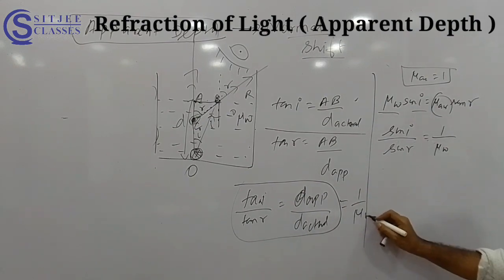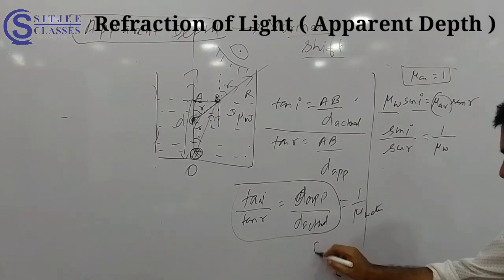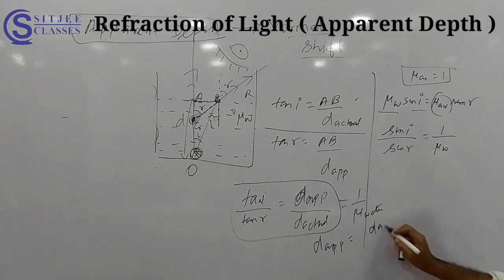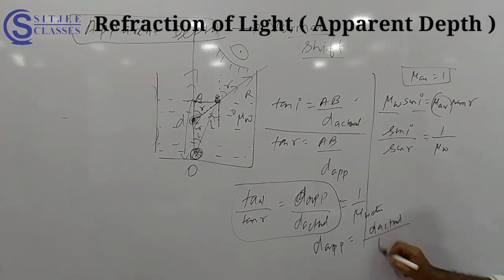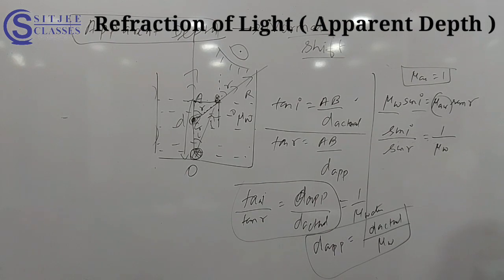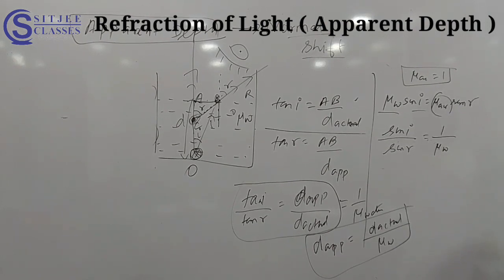Mu of water, or if anything is there, okay, just use mu. Is it clear? No problem. So D apparent is equal to D actual divided by mu water or mu whatever it is. Understood? Formula is very simple. Apparent depth is equal to actual depth divided by refractive index. There is no problem in the final answer, but this